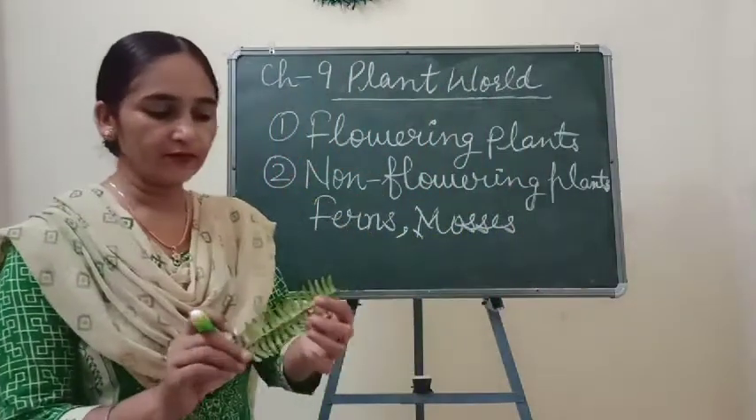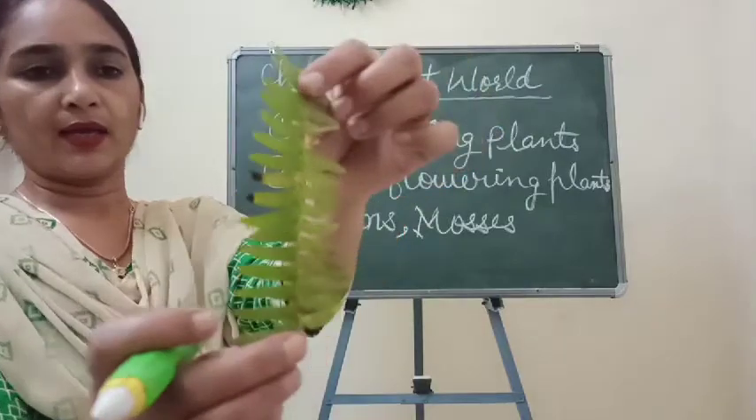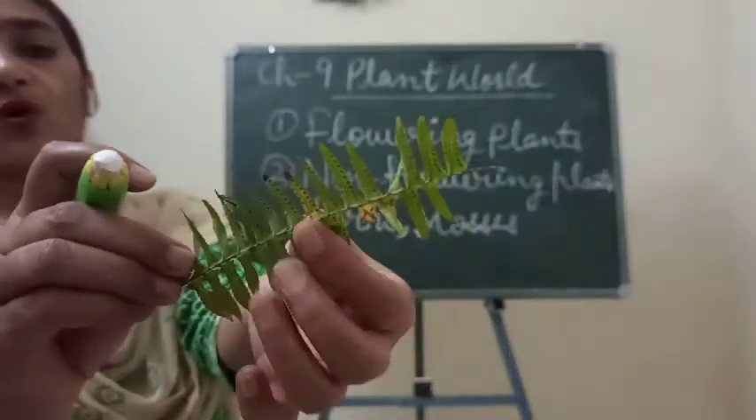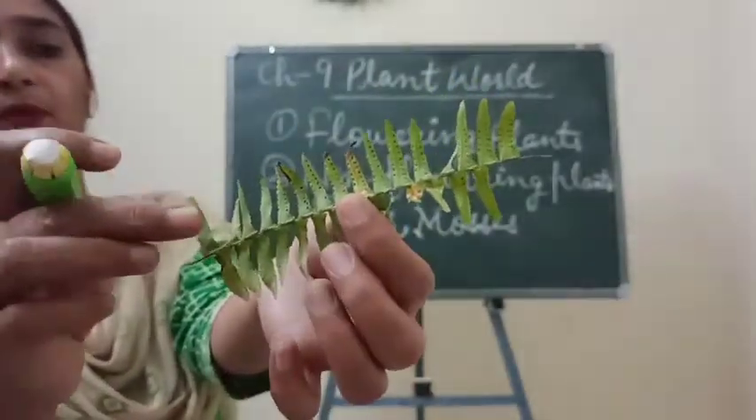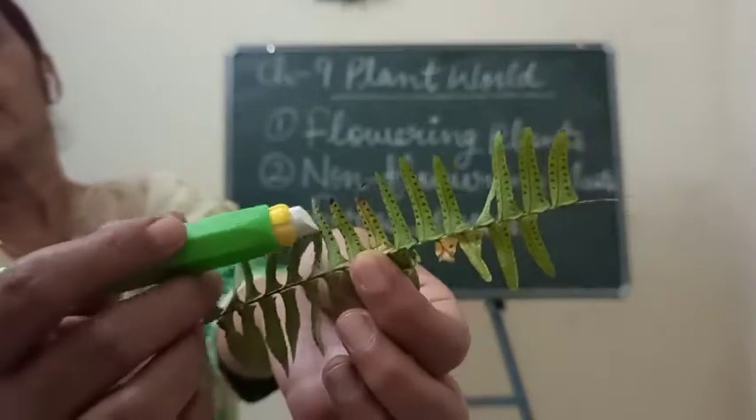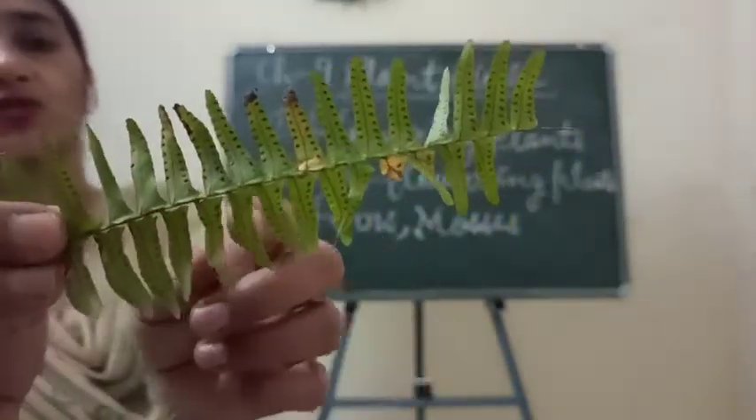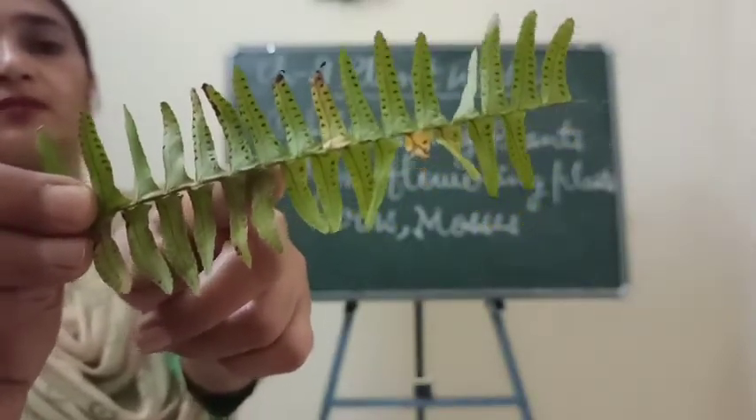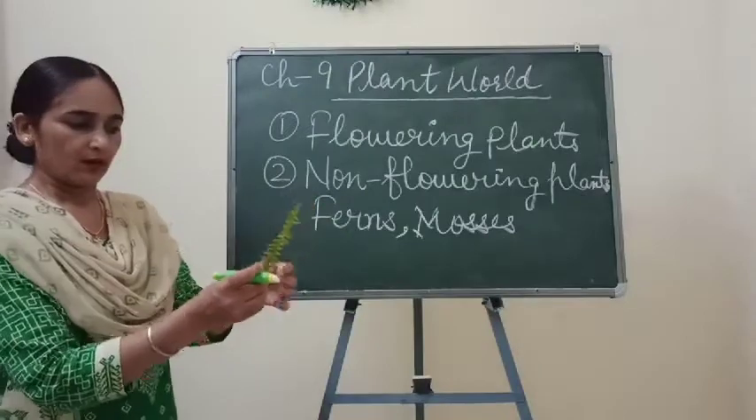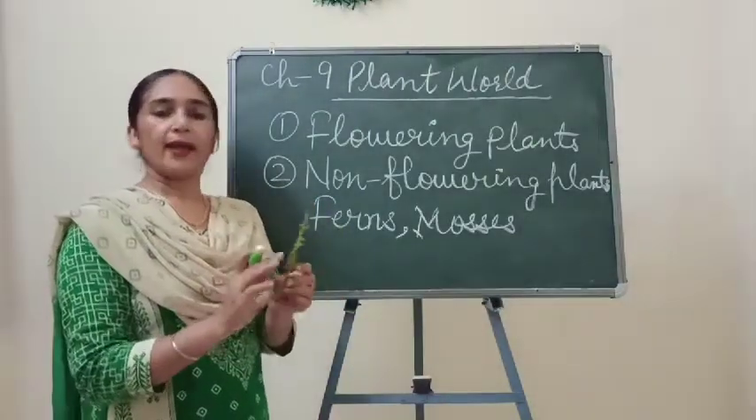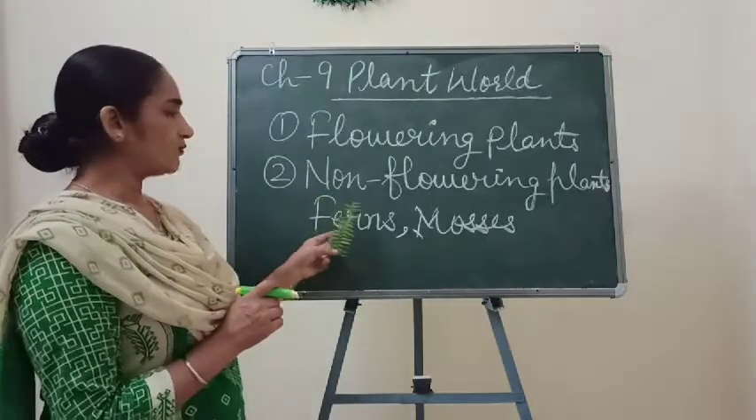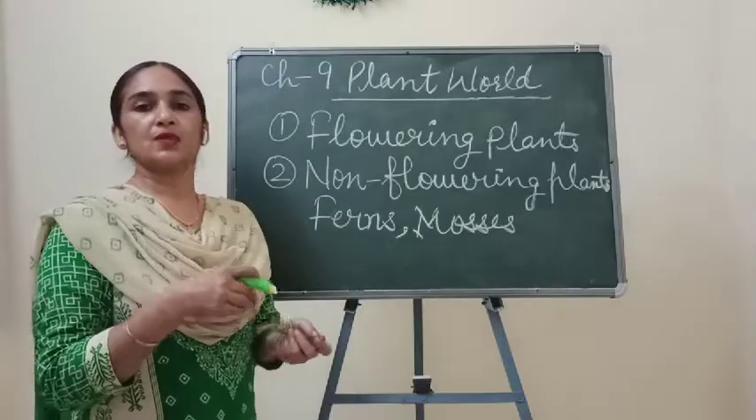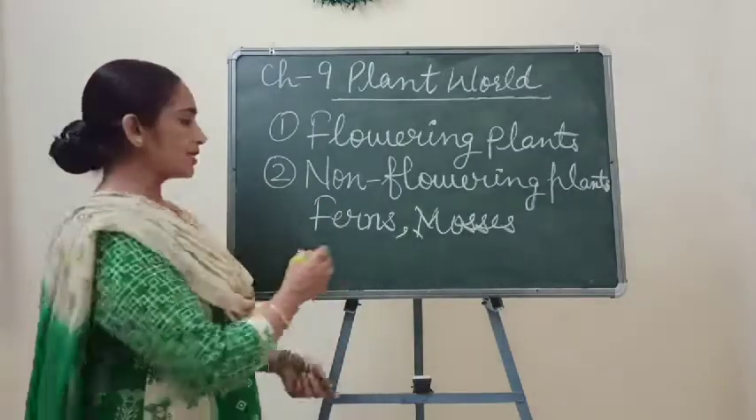I plucked that leaf, and this leaf, children, I showed you naturally also. On the lower surface of these leaves, when the plant matures, there are spores. Dotted structures are present on the lower surface of the leaves. They have spores in them. These plants are called ferns. Understand? And they reproduce by the production of these spores.